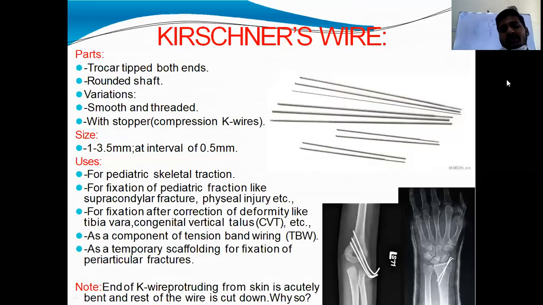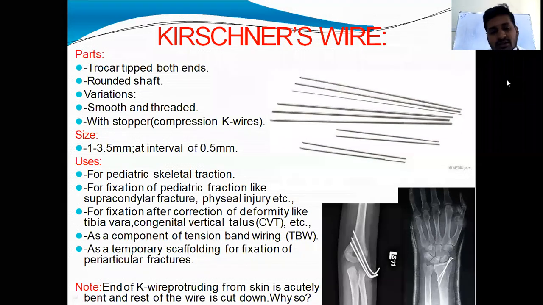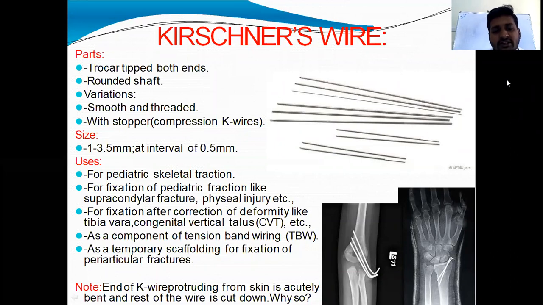For pediatric cases, we need not use big or thick pins like Steinmann pin. Thin wires like Kirschner's wires can be used for pediatric skeletal traction, and for fixation of pediatric fractures like supracondylar fracture humerus and physeal injuries. We can fix these with K-wires, and also for fixation after correction of deformity like tibia vara and congenital vertical talus. After correcting the deformity, we fix it in the corrected position with this K-wire.